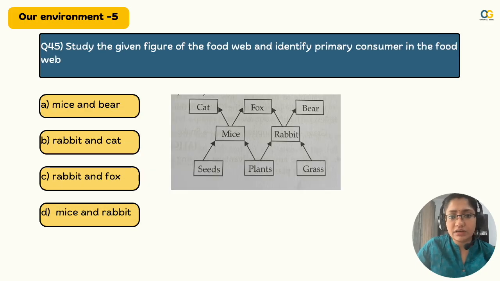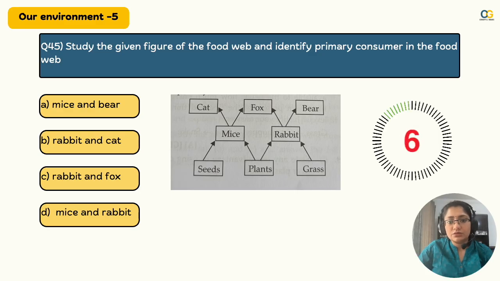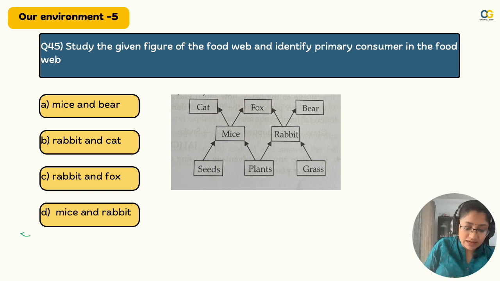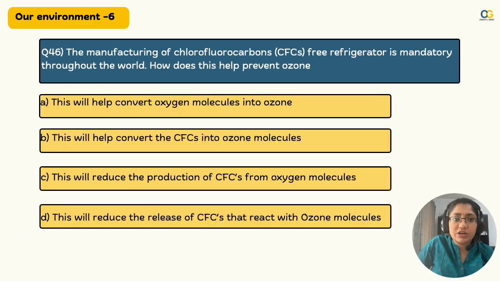Study the given figure below, the food web, and identify the primary consumer of the food web. What is the primary consumer of the food web? Think through. Yes, mice and rabbit. Straightforward. जो बीच में है और उससे पहले के चीज को कोई नहीं खा रहा है. It's just right there. Okay, so you have to get this right, yaar. Come on. Moving on to the next one.